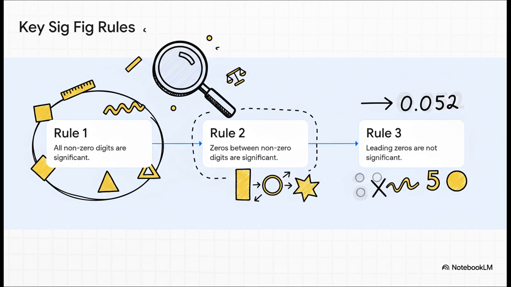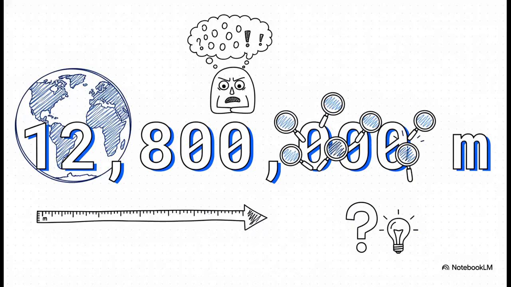They're just placeholders. Their only job is to show you where the decimal point is. Okay, now look at a number like this. This is roughly the diameter of the Earth in meters. Writing out all those zeros is just tedious. But more importantly, it's kind of ambiguous, isn't it? Like, how precise is that measurement really? It's hard to tell. There has to be a better way to write this.